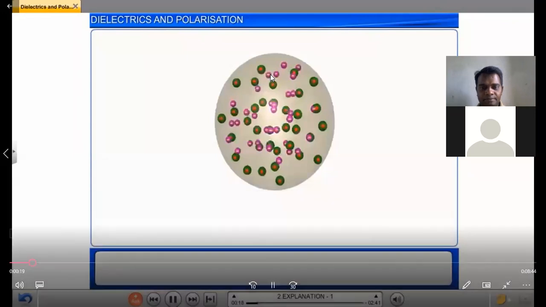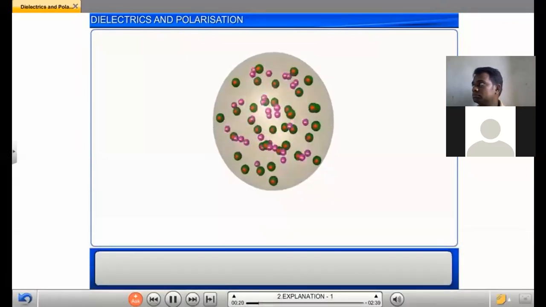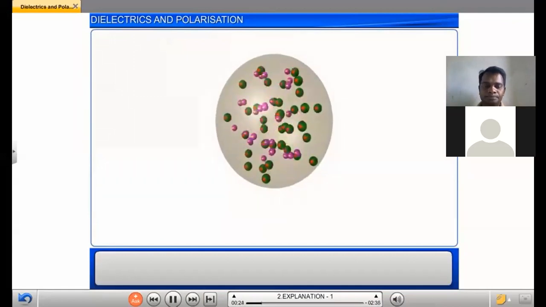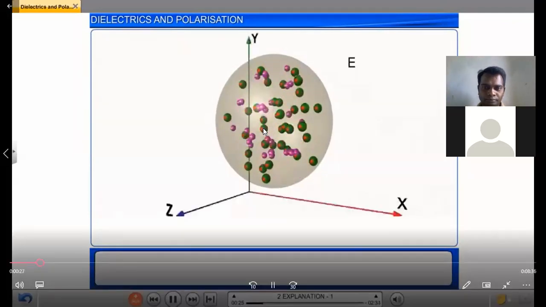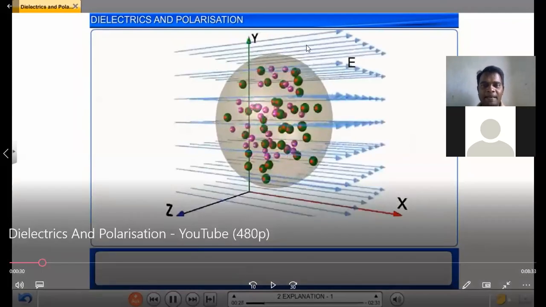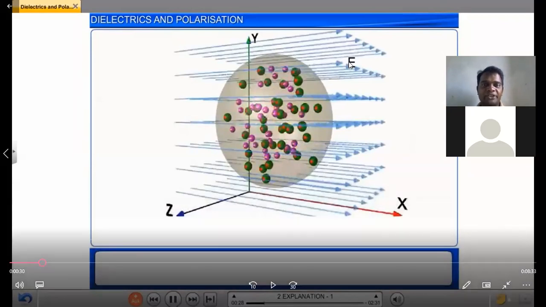When a metal conductor is placed in an external uniform electric field of strength E, an electric field is applied in this direction. This is the applied electric field direction.